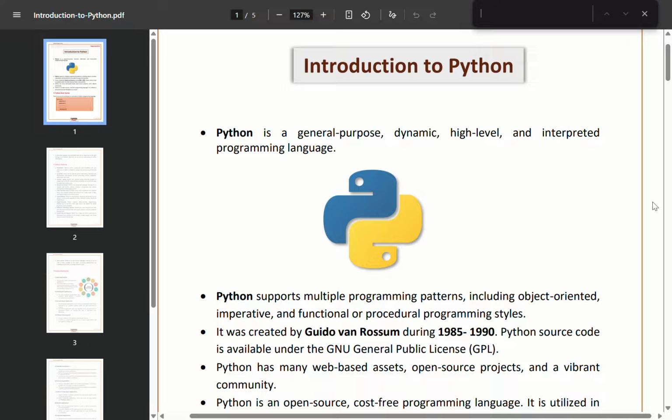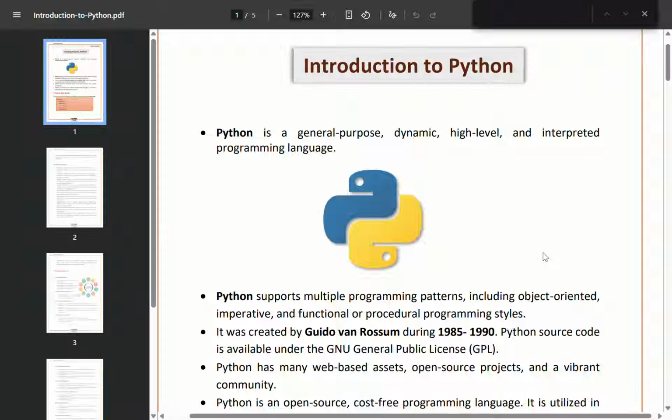First of all, let's understand what Python actually is. Python is a general purpose programming language. General purpose means it is not created for only one type of work. You can use Python for many different purposes, such as building websites, working with data, creating artificial intelligence, automating tasks, and developing applications. Python is also a high level language, which means it is very close to human language. When you look at Python code, it feels readable and simple, not complicated like machine language. This is one of the biggest reasons why Python is so popular among beginners.